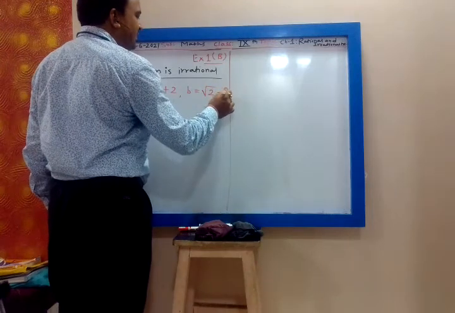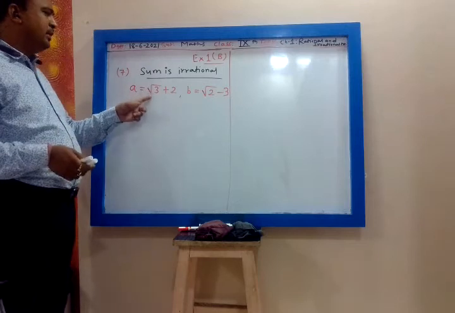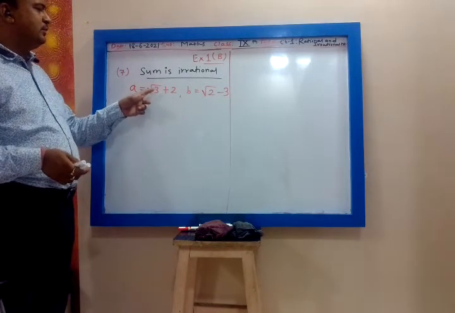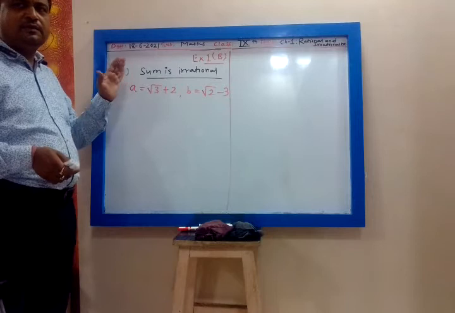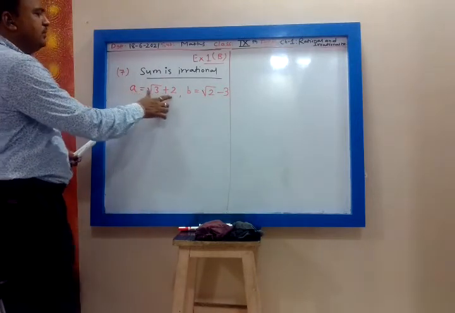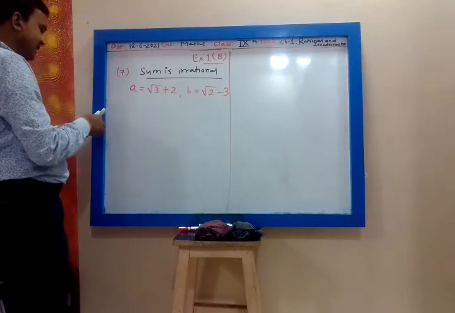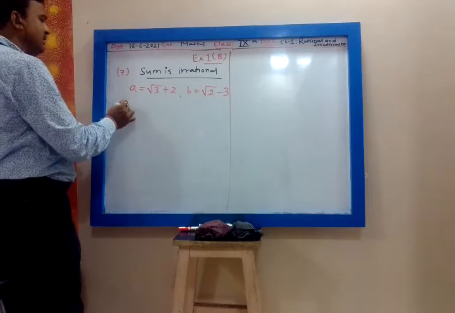Morning we have done that root 3 plus root 2 is irrational. Morning we have proved it. So now we consider that root 3 plus 2 is irrational, and root 2 minus 3 is irrational. Now we want to find their sum. So we find what is A plus B.